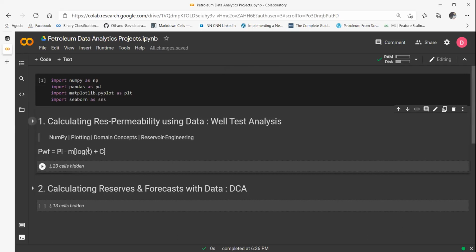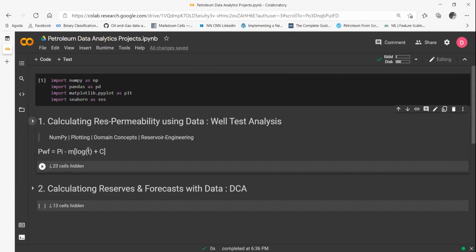Let's get started. So, like I said, the first project will be to summarize what this project does. It calculates reservoir permeability using data. And that's the summary of what well test analysis is. For people who know more about it, definitely a lot more things can be done using this data.